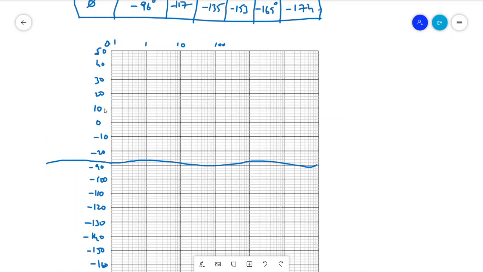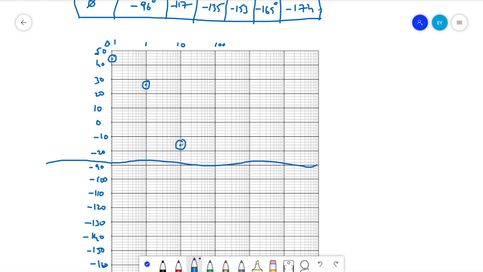So at omega equal to 0.1 it is 44, at omega equal to 1 it is 26, and at omega equal to 10 it is minus 16, which will be somewhere here.